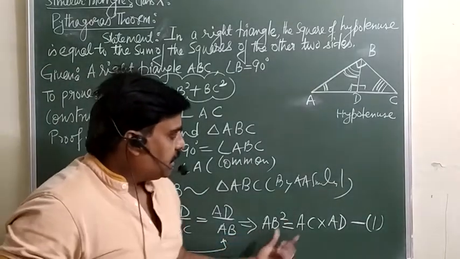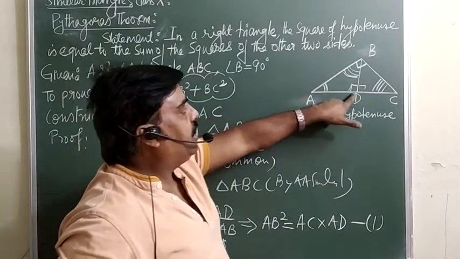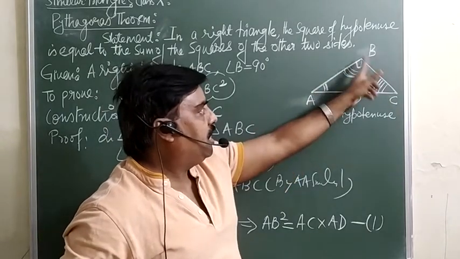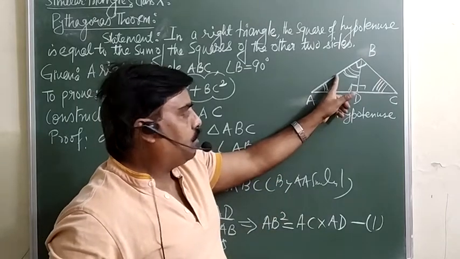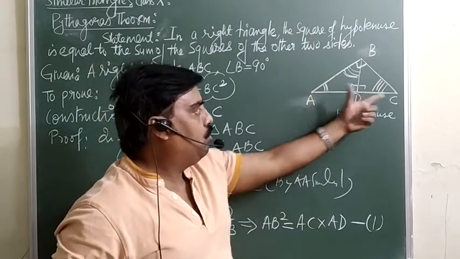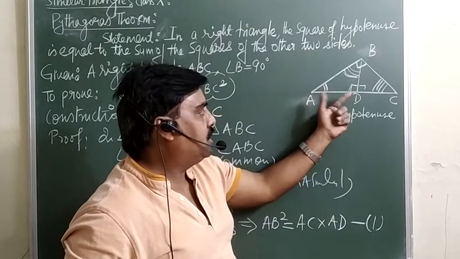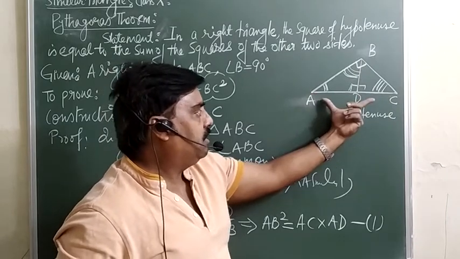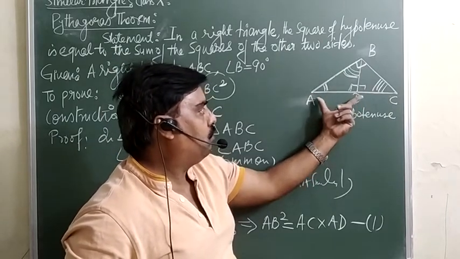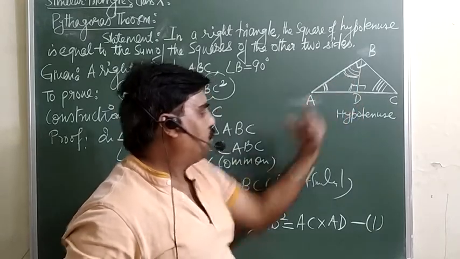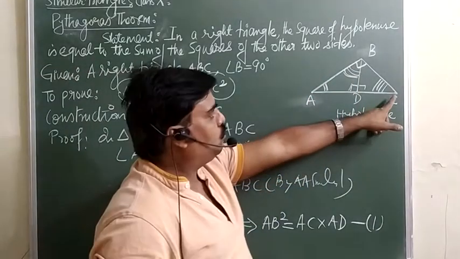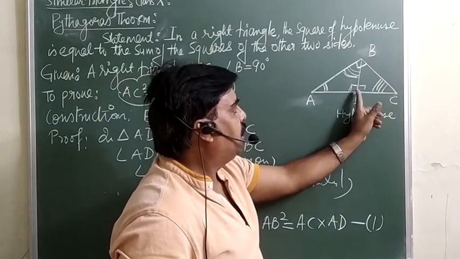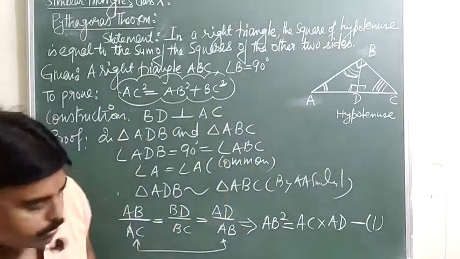So finally, what exactly are we getting? If you make triangle ADB similar to triangle ABC, you get AB square is equal to AD into AC. This AD is the distance of the foot of the perpendicular from point A, on the side on which the perpendicular falls. So AD into AC is equal to AB square. Similarly, if you make triangle CDB similar to ABC, then you will get BC square is equal to CD into CA. Directly you can write this down similarly.